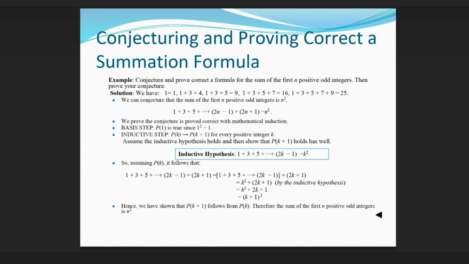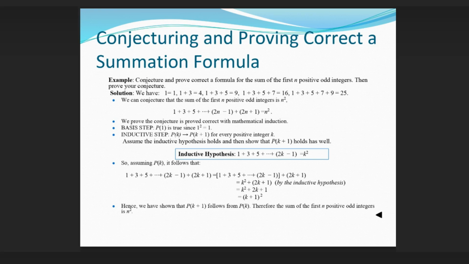Conjecturing and proving correct a summation formula. Example: conjecture and prove correct a formula for the sum of the first n positive odd integers. Then prove your conjecture. Solution. We have 1 equals 1, 1 plus 3 equals 4, 1 plus 3 plus 5 equals 9, 1 plus 3 plus 5 plus 7 equals 16, 1 plus 3 plus 5 plus 7 plus 9 equals 25. We can conjecture that the sum of the first n positive odd integers is n squared. We prove the conjecture correct with mathematical induction.